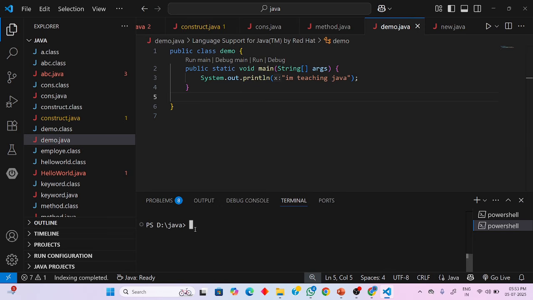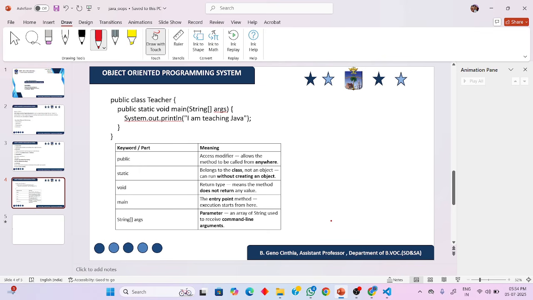Now I want to run the file. Before running, I need to compile the file: javac demo.java. This was for compiling the file. The next step is to run the file: java demo. I hope it is visible. The output is visible to you: I am teaching Java. So this is what the program is.